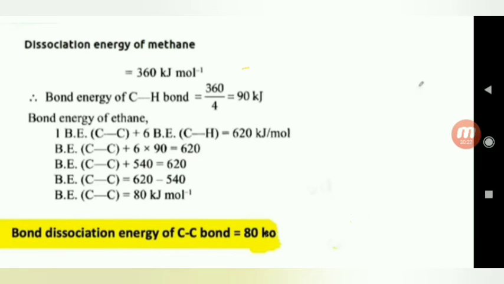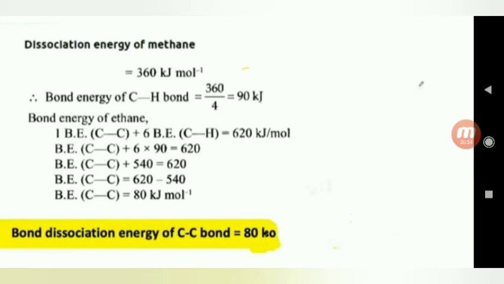You see the explanation: dissociation energy of methane is 360 kilojoules per mole. Bond energy of C-H bond is 360 by 4, 90 kilojoules. Bond energy of ethane is bond energy of C-C plus 6 times bond energy of C-H, that is equal to 620 kilojoules.